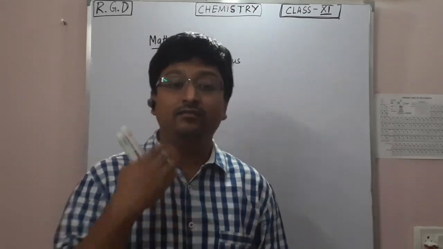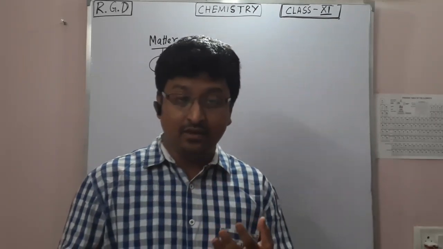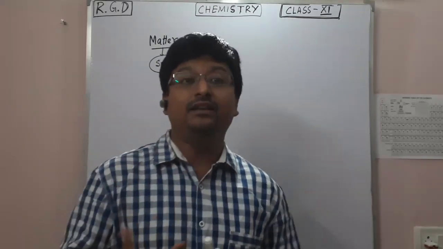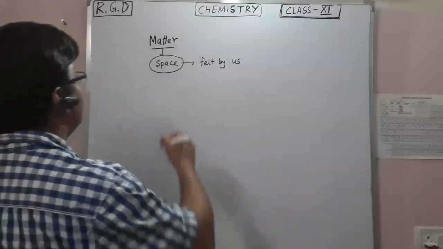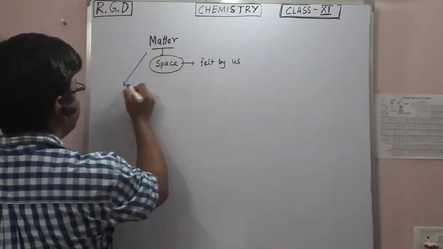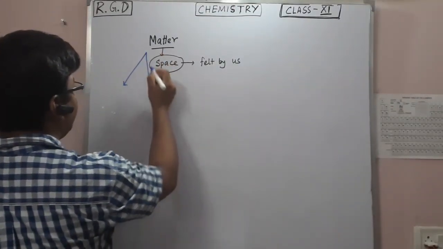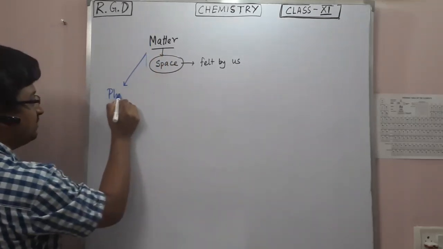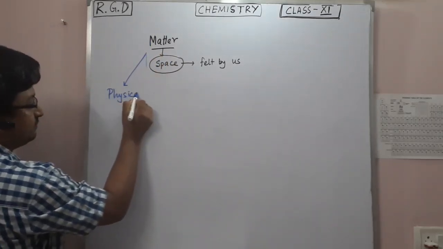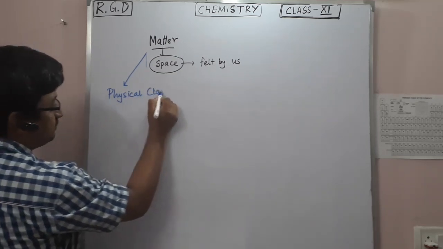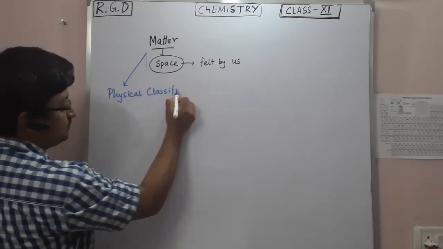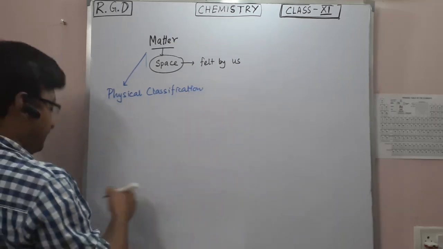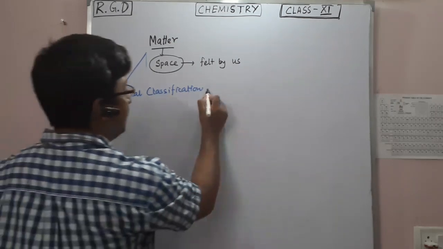That is known as a physical state, and that is one type of physical classification of a matter. So if you classify matter physically, what do you have?